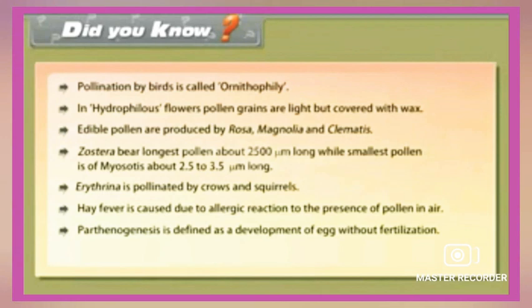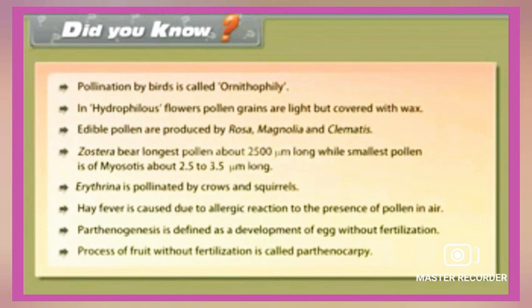Parthenogenesis is defined as development of an egg without fertilization. It's a one mark question, very important. Development of fruit without fertilization is called parthenocarpy.